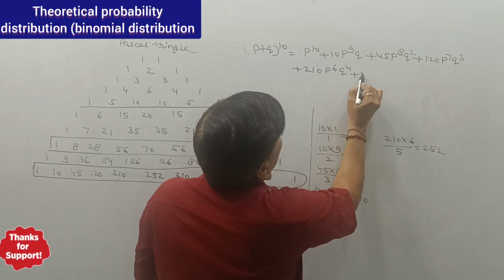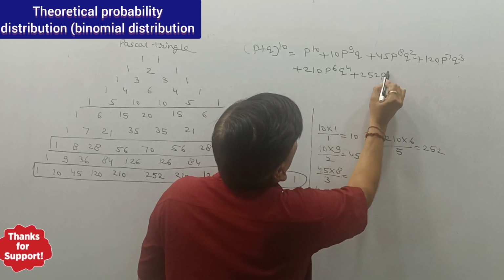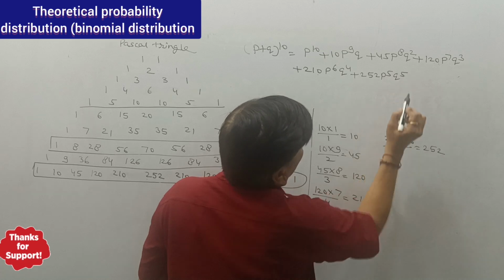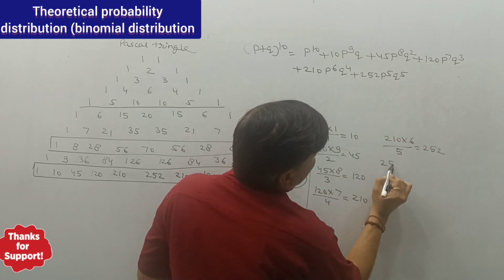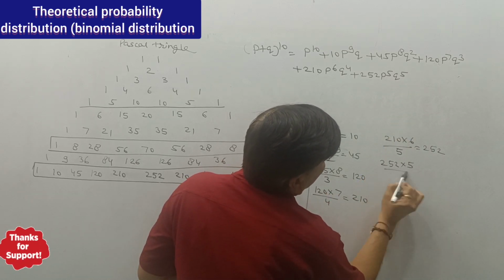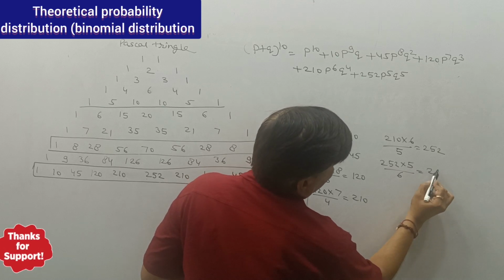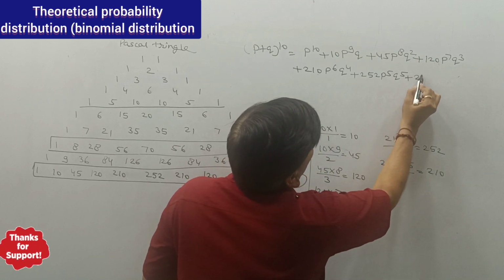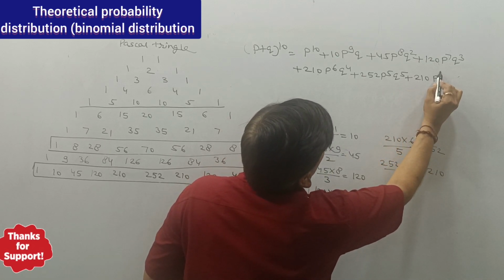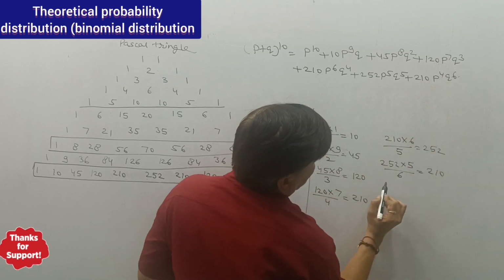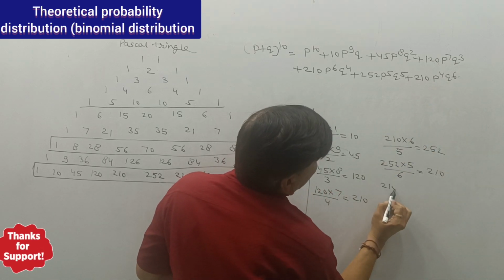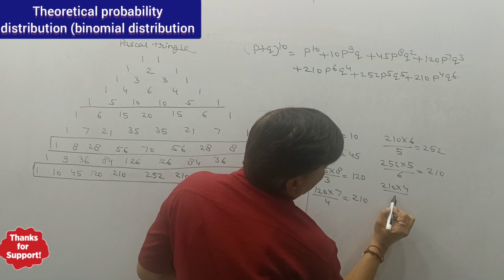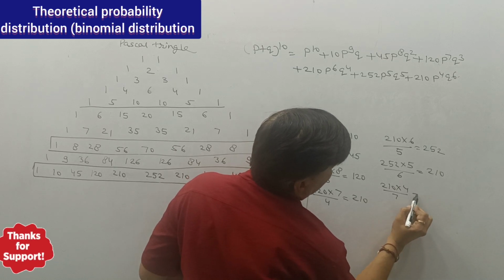So there will be 252 P raised to power 5 and Q raised to power also 5. So 252 multiplied by 5 divided by 6, that is 210. So here I have 210 P raised to power 4 Q raised to power 6. Now 210 multiplied by 4 divided by 7.